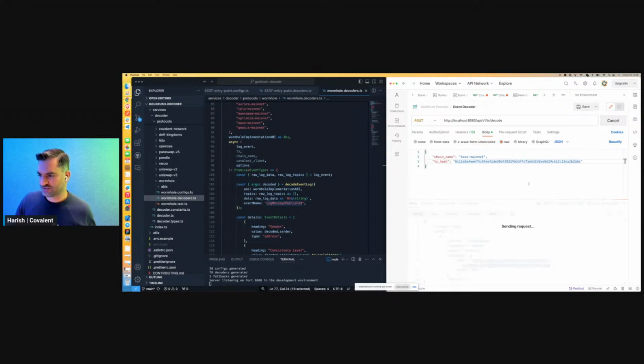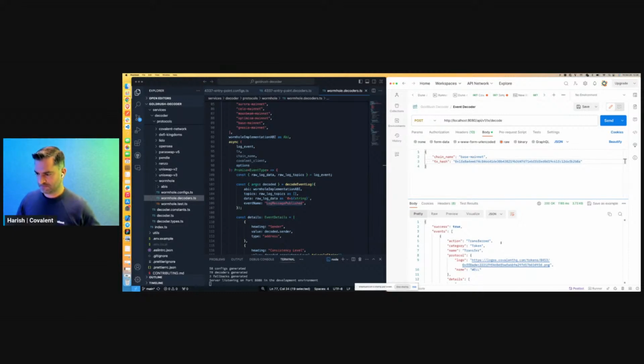And then when I pass it through the decoder, it will now decode it based on the schema that I've asked it to. So here we can say this is the weld token that was transferred. Sorry, this is just really slow right now on my machine here. But basically the shape that we defined in our decoder.ts is what we will now see the response presented.